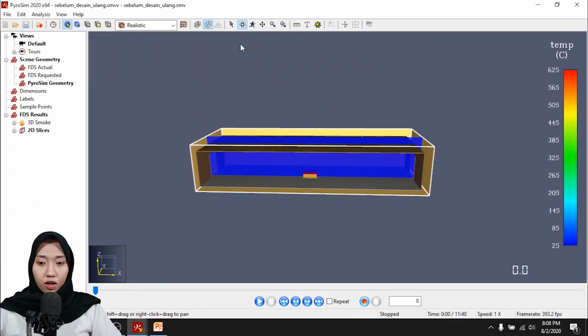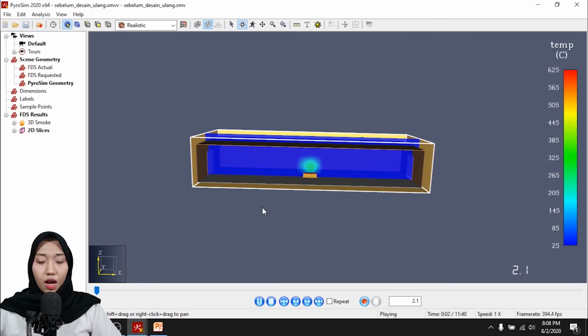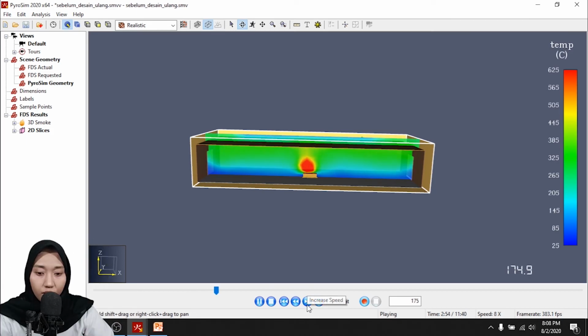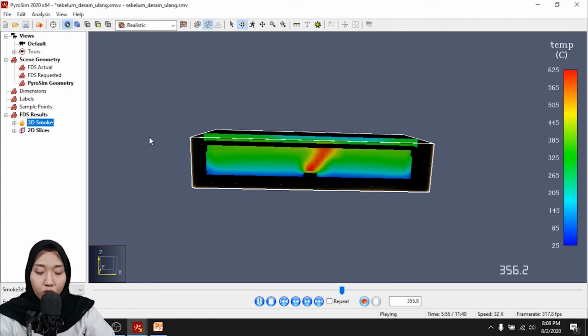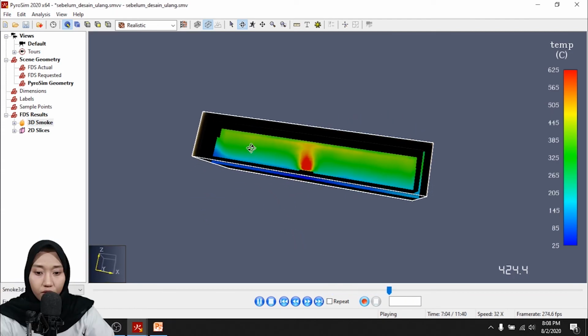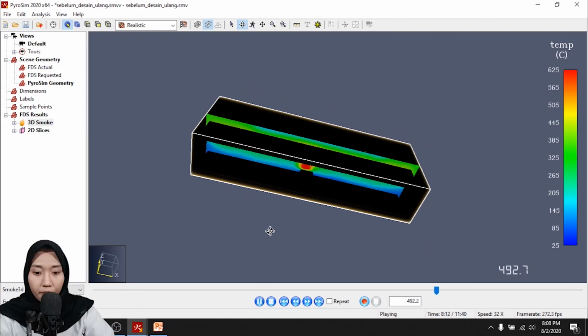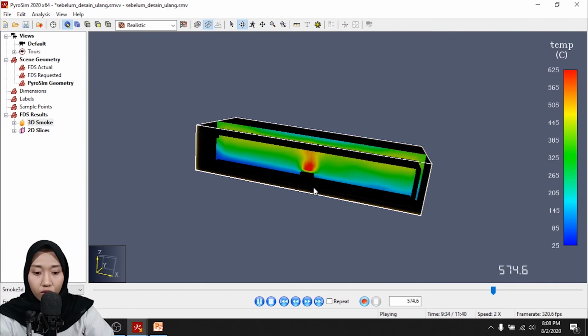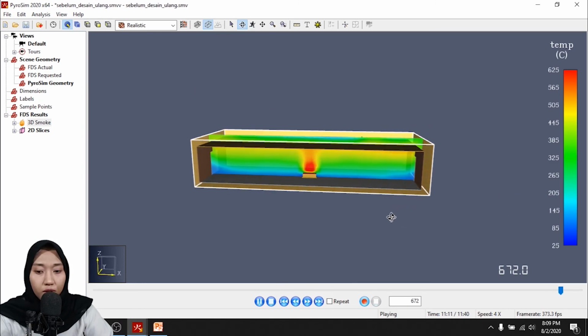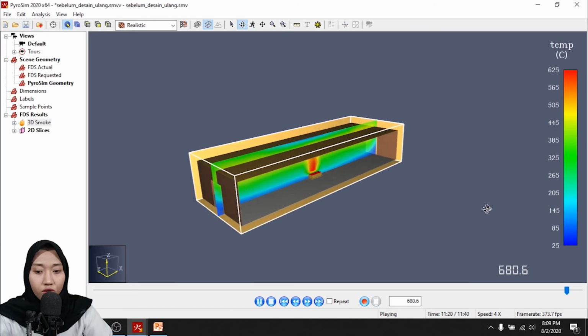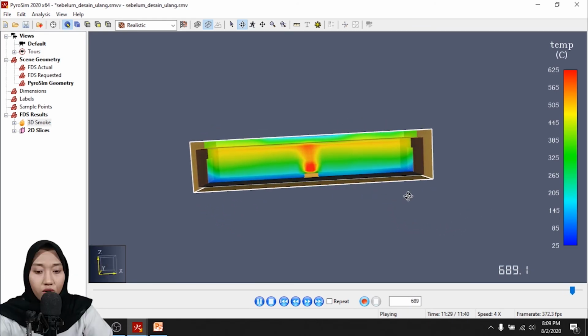This is the simulation before redesigning the building. We can go faster. We can see in the 3D smoke too that we have smoke here around the building. We can go slow. It's still going. Okay. This is before redesign. We can see that the fire is not going out.